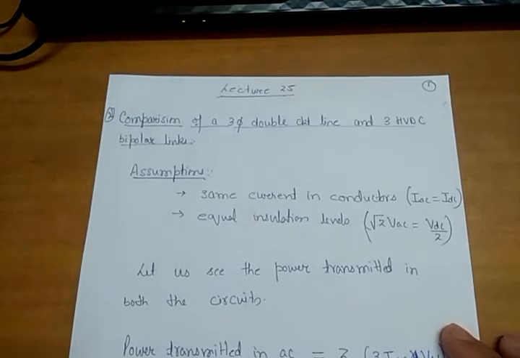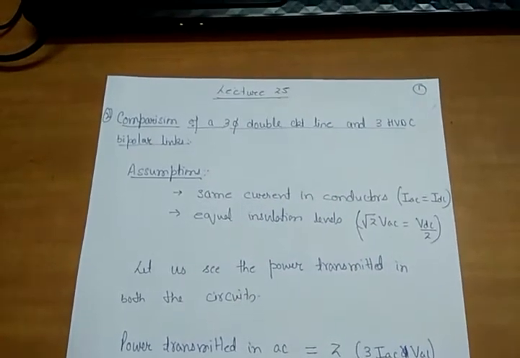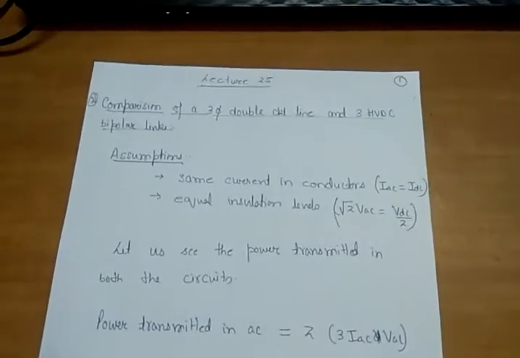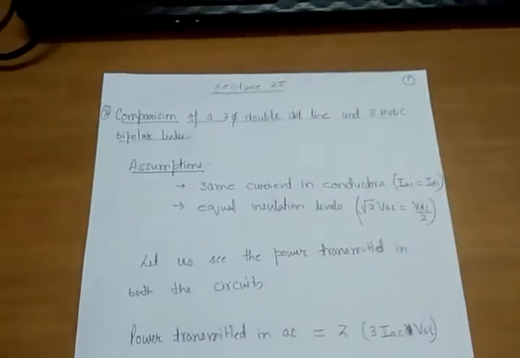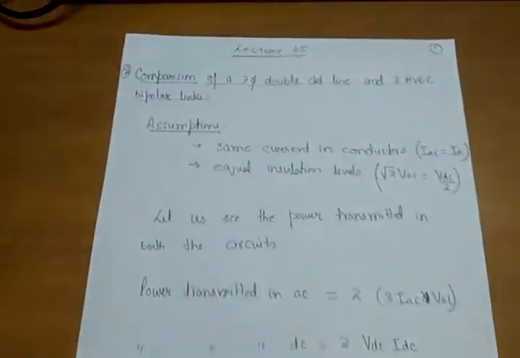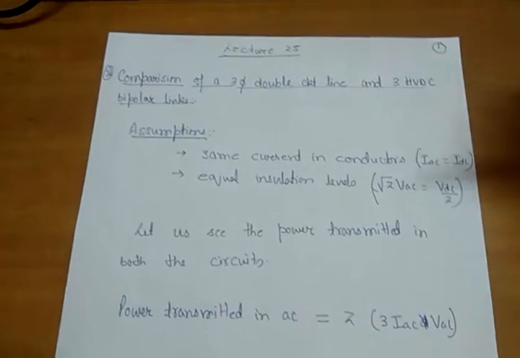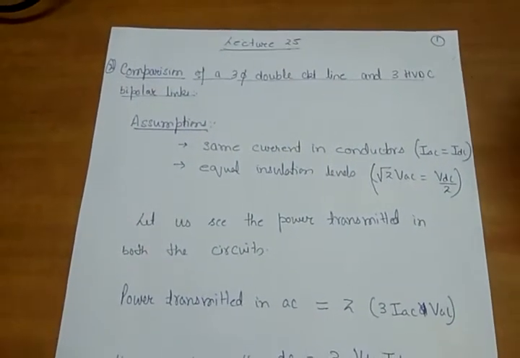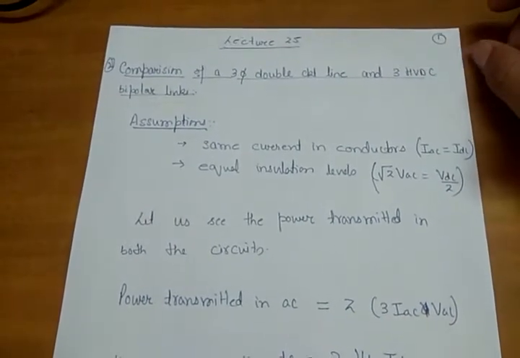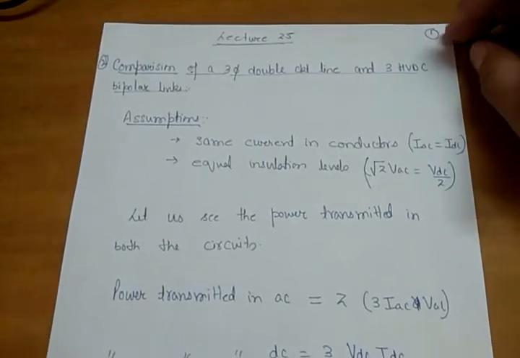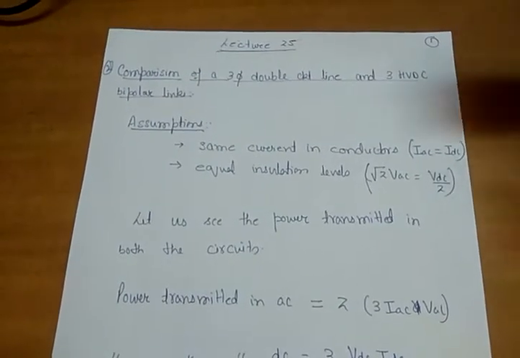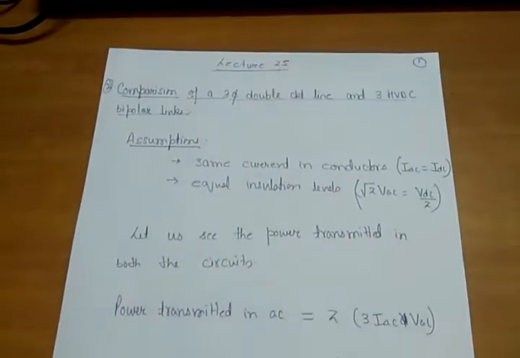So in this lecture, in the last lecture, the 24th lecture, we derived a first comparison between a three-phase HV AC system and a bipolar HVDC system. Now, in this lecture, we will derive two more comparisons between AC and DC systems, with some assumptions, because to compare two things, there should be certain ground which is common between the two. Only then are we able to compare them.